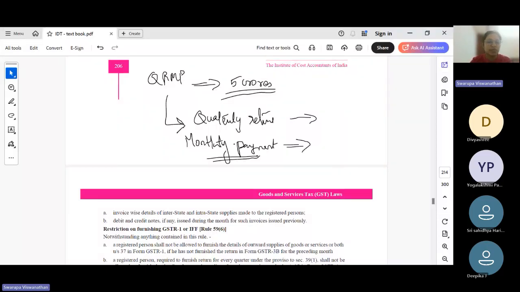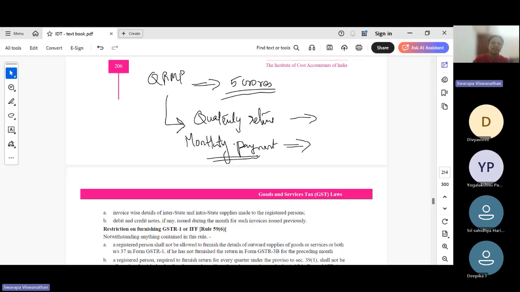But what happens to people who are getting the supplies from these QRMP taxpayers? If the return can be filed on a quarterly basis, then they will also have to wait for the return to be filed for them to take ITC, because ITC provision says that the amount should be reflected in your GSTR 2B. In GSTR 2B, the particular purchase will get reflected only if the supplier files GSTR 1.